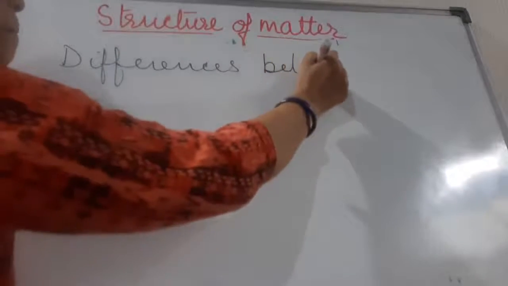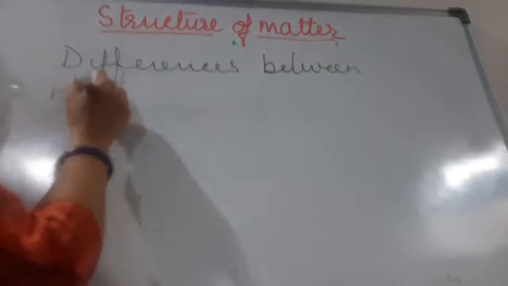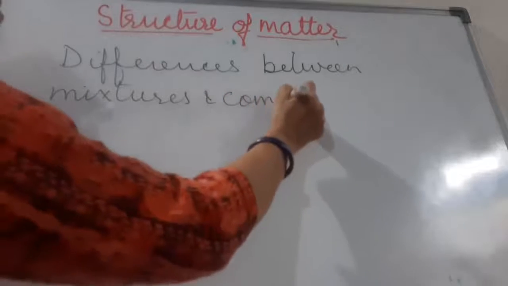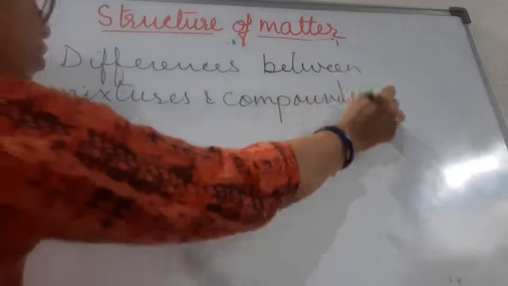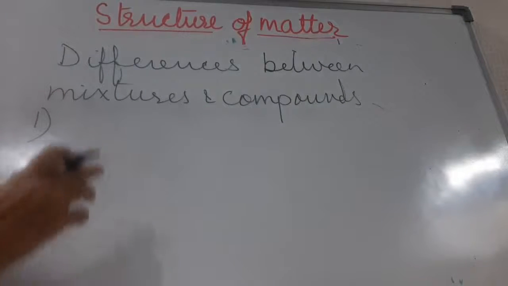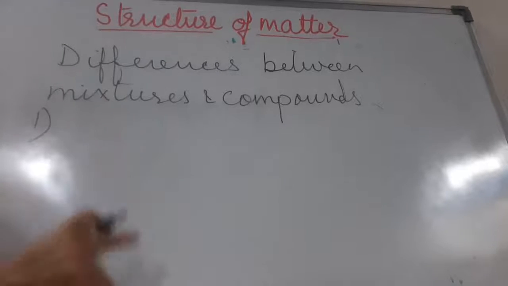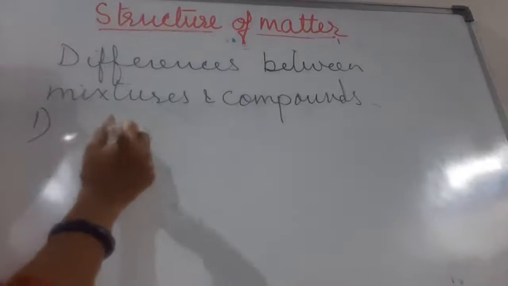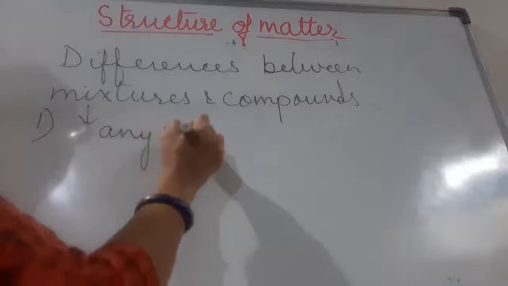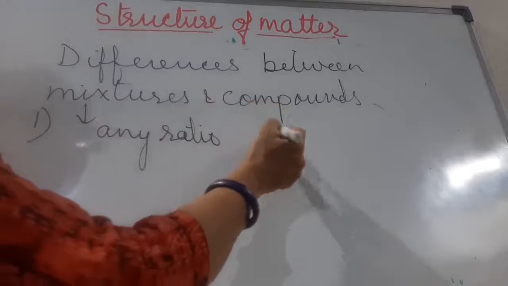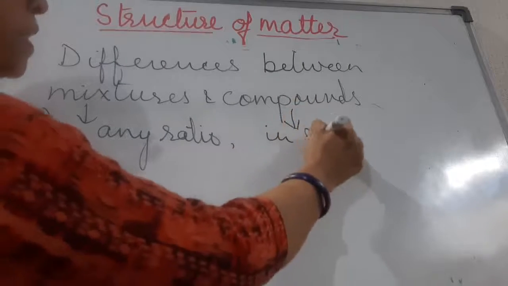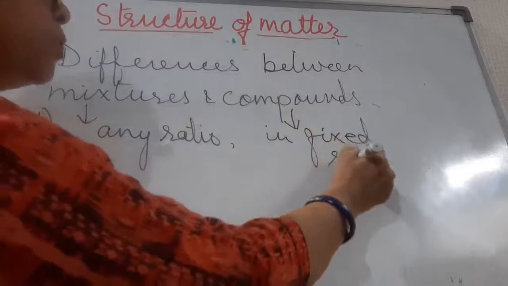Now children, when we are talking about their differences, the first difference is mixture can be made by mixing two or more elements or compounds in any ratio, whereas a compound is made when two or more elements are mixed together in fixed ratio. Basically, this is the main difference between them.